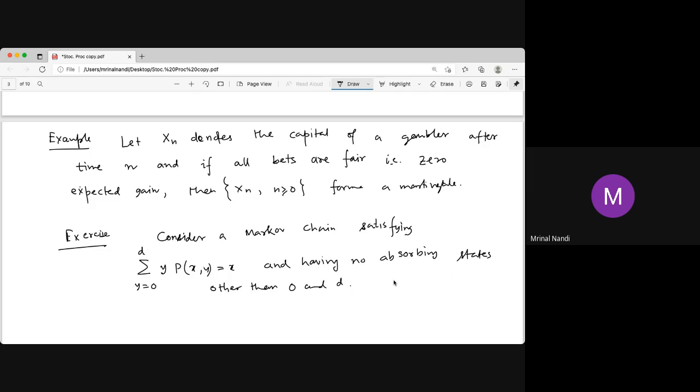It is a martingale, it is a Markov chain, and its only absorbing states are 0 and D. Then you can show that each of the states 1, 2, up to D minus 1 leads to state 0. So everyone leads to the state 0.